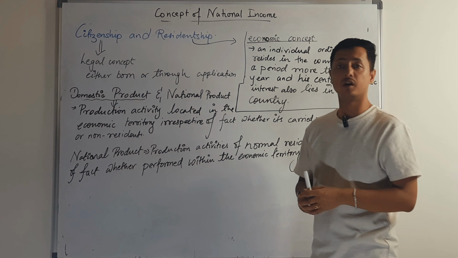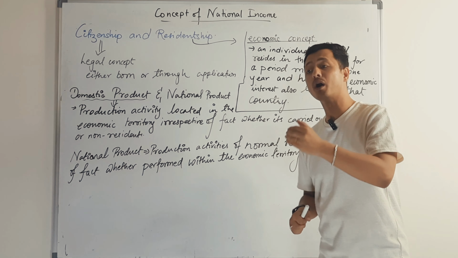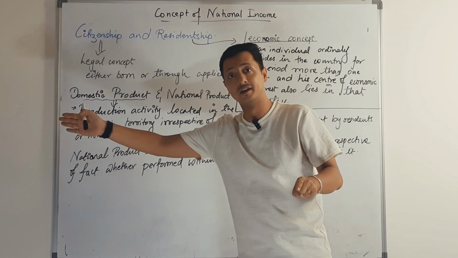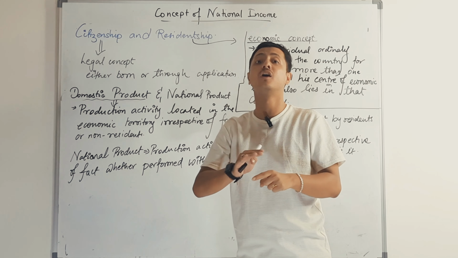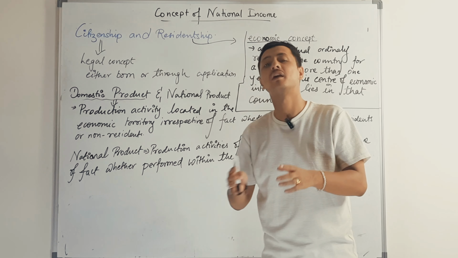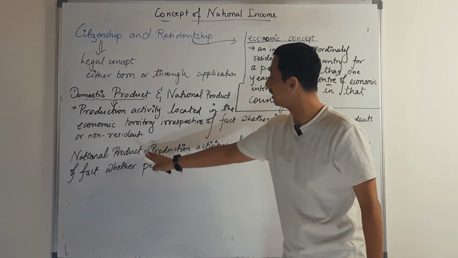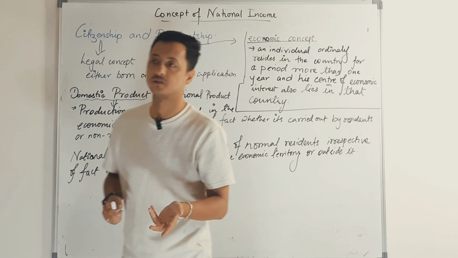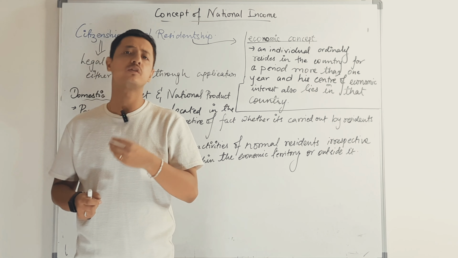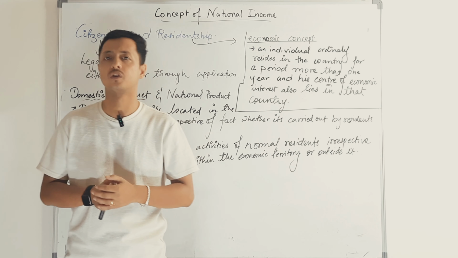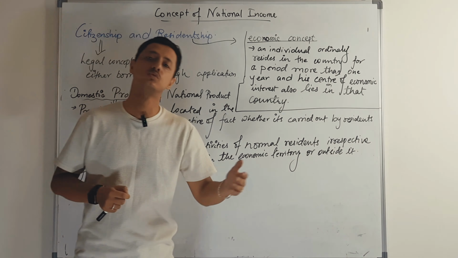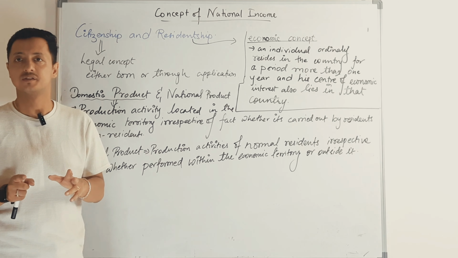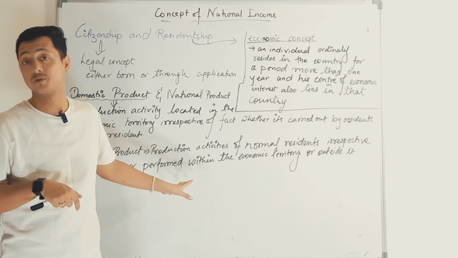Now, what is national product? Irrespective of whether you are doing the production activity within the domestic territory or outside, if the activity is done by the normal resident of the country, then that would be included in the national product. For example, an Indian going to China and working for 2 months, or a merchant going to some other country and doing business for 4 months, or a tourist traveling to a foreign country for a month or so. Those are all normal residents, and they are all counted in the national product.